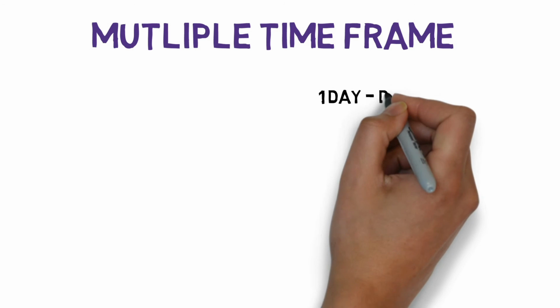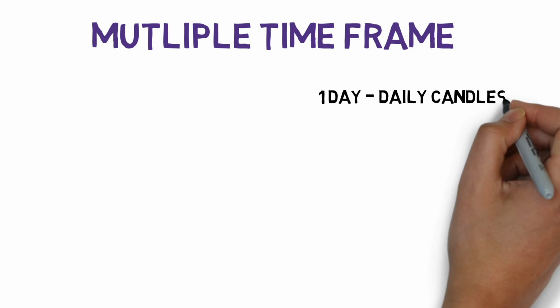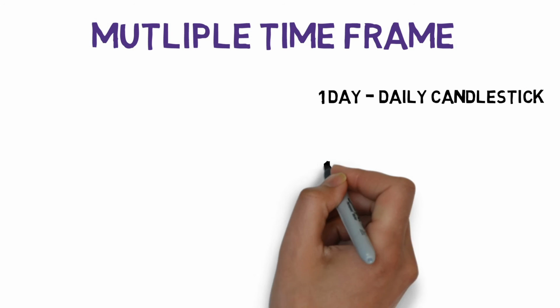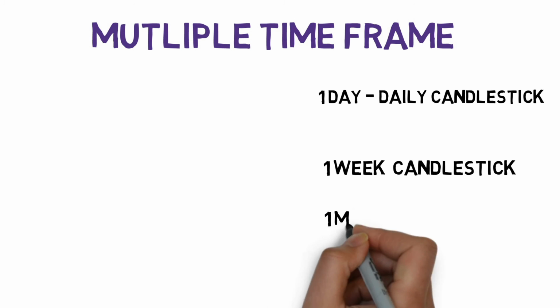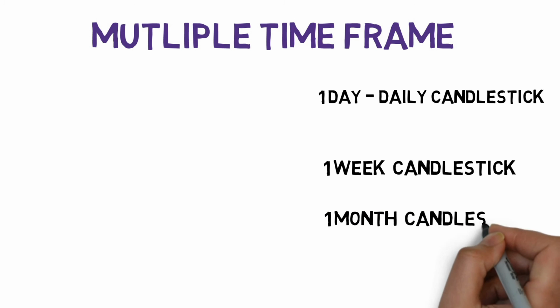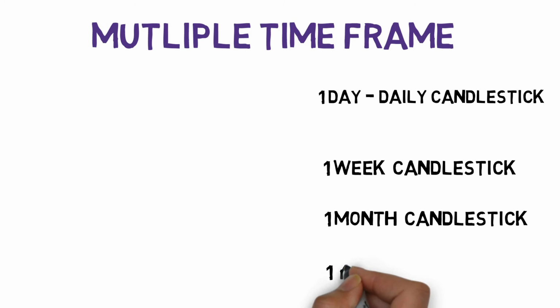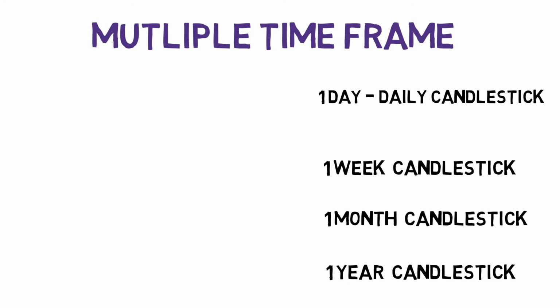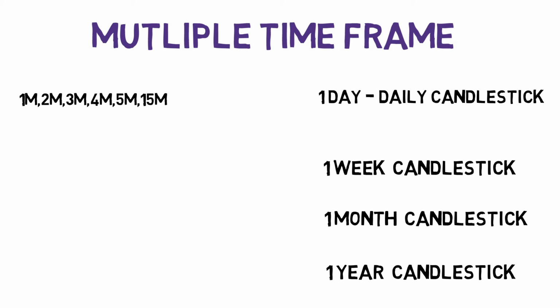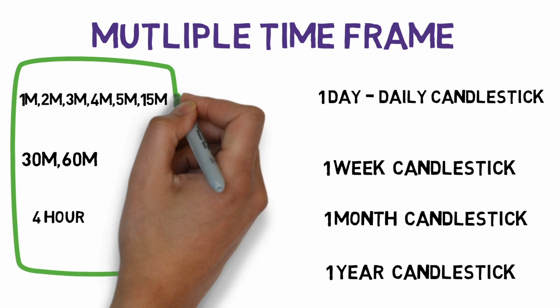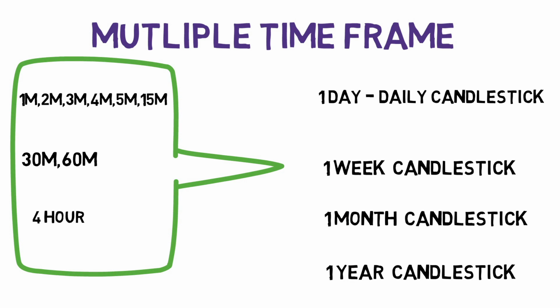But there is a variety of candlesticks that can be plotted based on time period, which brings in the term called multiple time frames. What we saw was just a one day candlestick, but out there we have a 1 week candlestick, a monthly candlestick, and also a yearly candlestick, which is usually used by institutions. Now we can also dissect the 1 day candlestick into 1 minute, 2 minute, 3 minute, 4 minute, 5 minute, and also 15-minute candlesticks, which can be also dissected into 30 minute and 60 minute, and also on a 4-hour or 2-hour basis. This shall be used for further technical analysis in the chart.